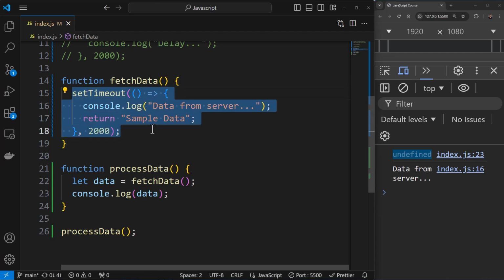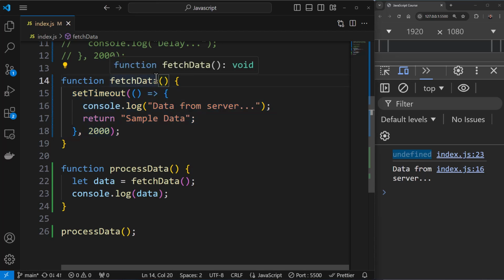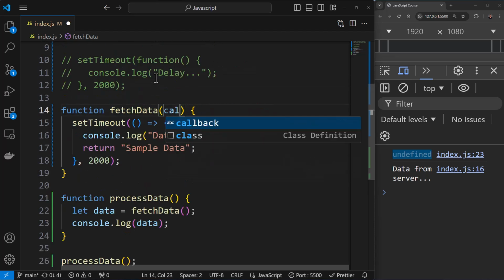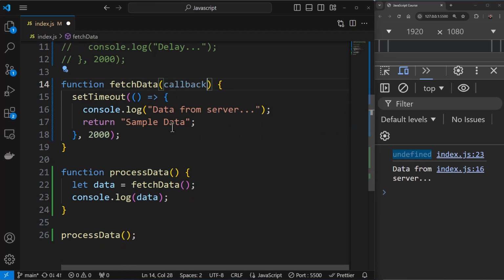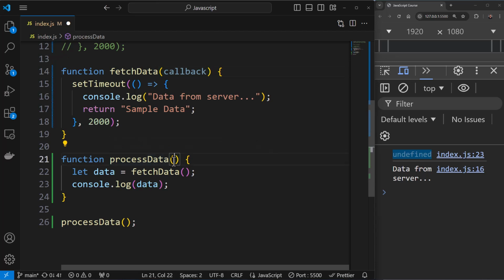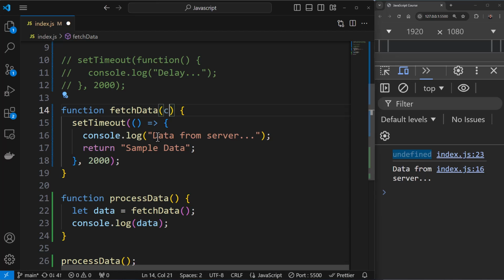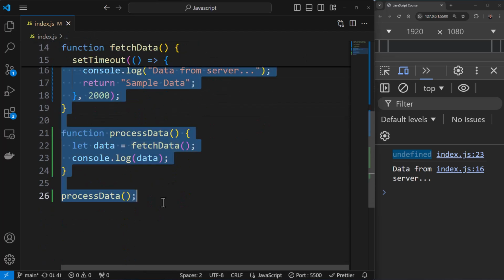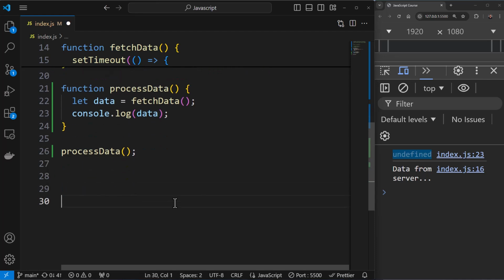So how would things work? Let me upgrade this example. I would have a callback here, something like this. Rather than modifying this example, I would simply copy it, keep this example intact, and have the callback version over here.